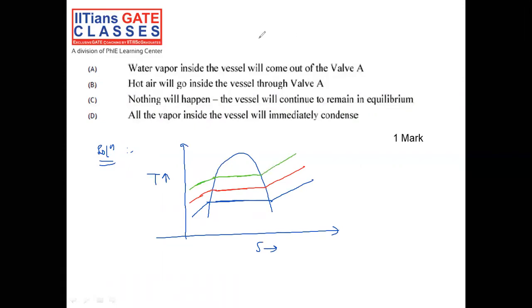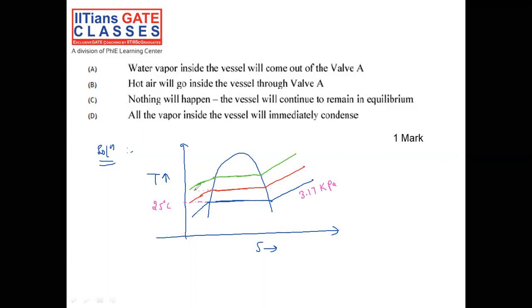Now, look very, very carefully. This is the temperature corresponding to 25 degrees centigrade, that is the initial condition. Correspondingly, the saturation pressure of water is approximately 3.17 kilopascal. Don't worry, I will tell you how we got this value.